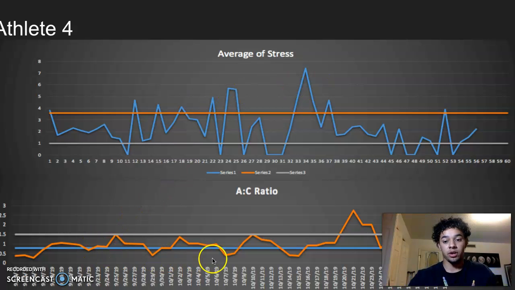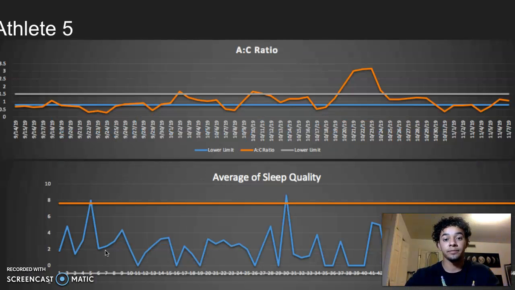Also, the acute to chronic ratio, there's a very big spike around 1021. I think this is around midterms. They might be stressed, maybe a very hard game. Also, they are below the lower limit for about a week or two, and I would ask the coach, hey, maybe this athlete is trending into a detraining session. Maybe let's get them a harder practice session in, or maybe put them in a game.